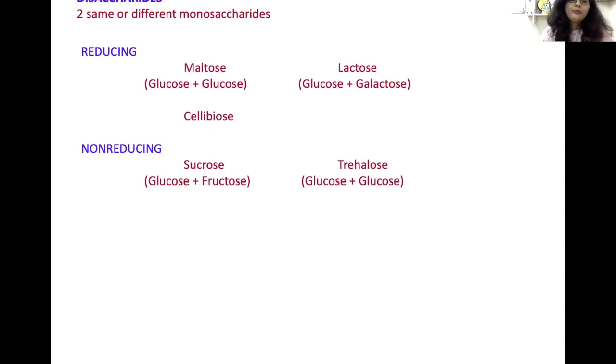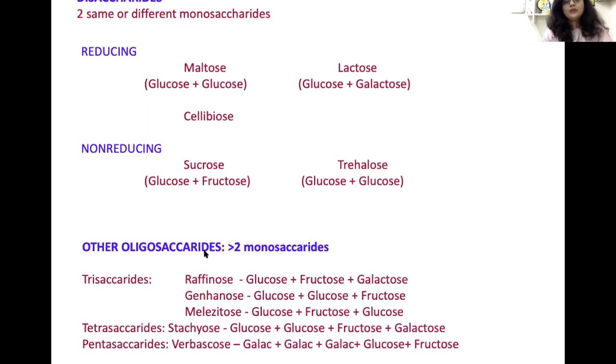Now, coming to the important non-reducing disaccharide, this is sucrose. We know this is the table sugar or common sugar we eat. It is made up of glucose and fructose, and the glycosidic linkage present here is an alpha 1, beta 2 linkage. So both functional groups are utilized in the formation of the glycosidic linkage, and hence it is non-reducing. In the same way, trehalose is also a disaccharide made up of glucose and glucose, so this is also non-reducing.